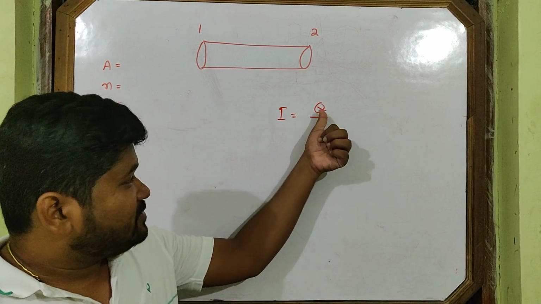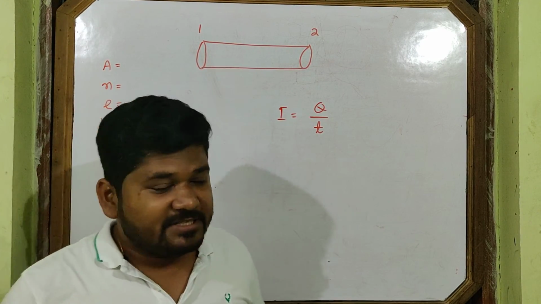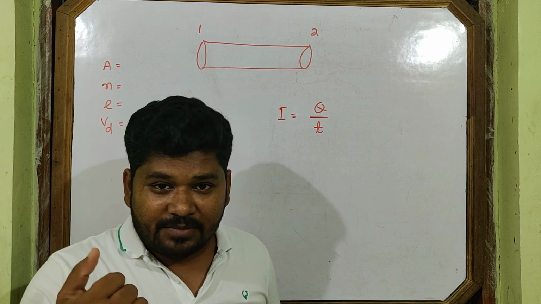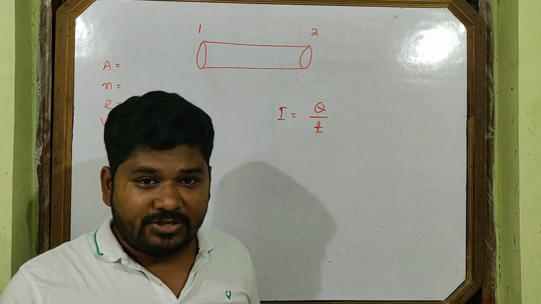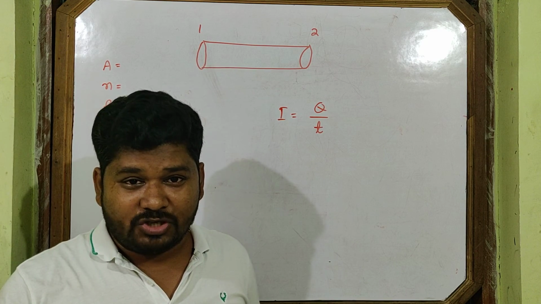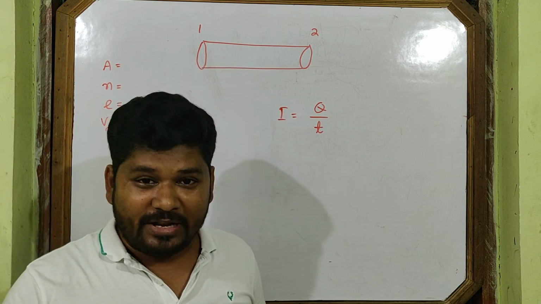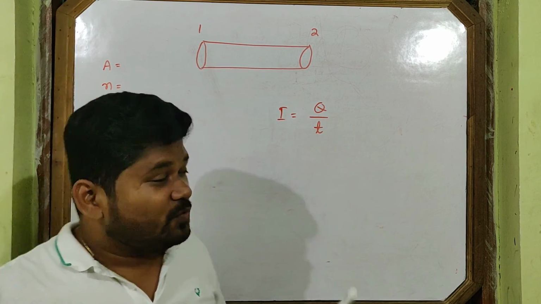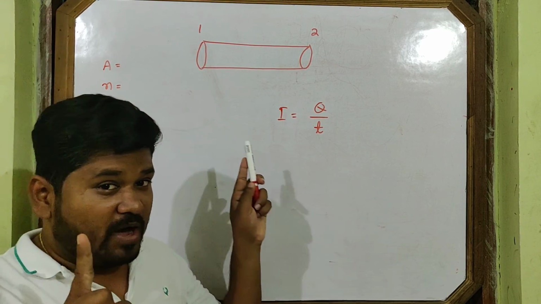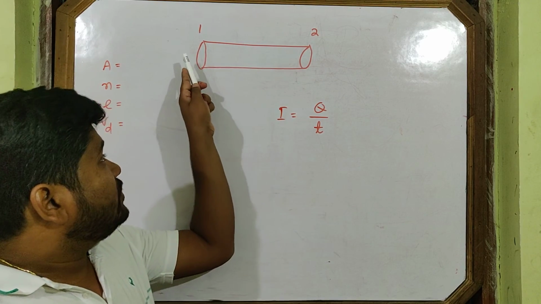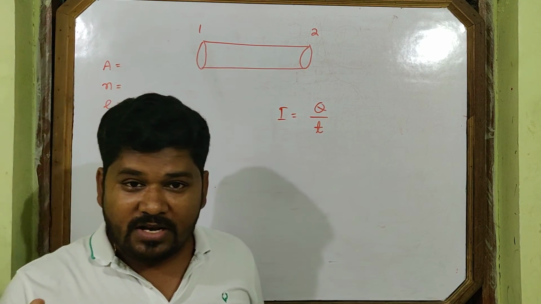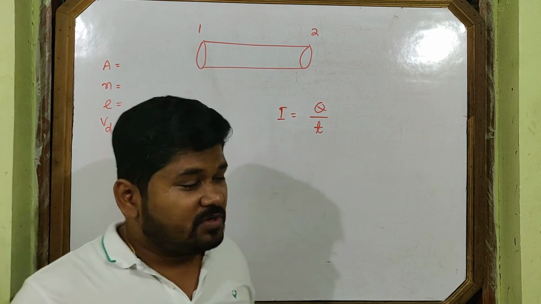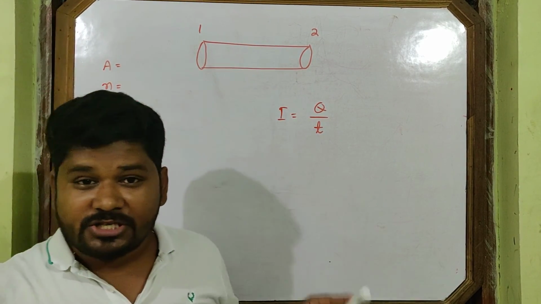How much charge flows? Let's say through this cross section 1, for some time, let's turn your stopwatch on. Let's start the counting. The potential difference switch is on now. Only look at cross section 1, as I told you. When 1 electron enters, 1 count. 2 electrons, 2 count. 3 electrons, 3 count. Like this, electrons enter through this cross section.